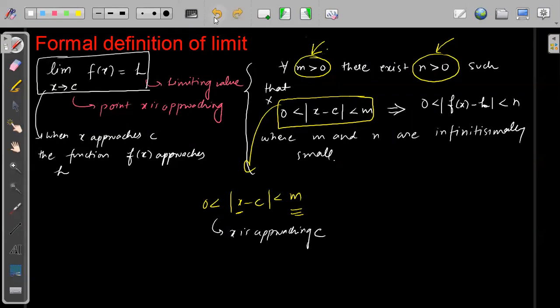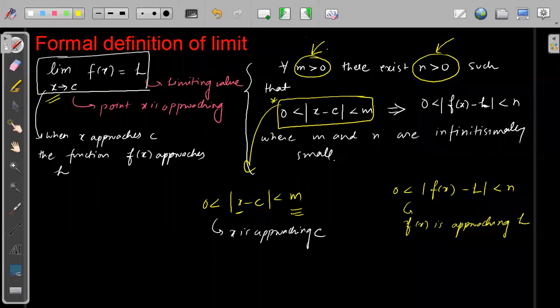What does this condition actually mean? That x is approaching c. Is everybody able to understand? Yes, very good. Now if this means x is approaching c, what does this mean? That 0 less than mod of f of x minus L is less than n. This means when x is approaching c, the function f of x is approaching L. Understood?